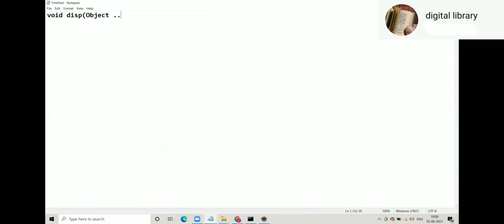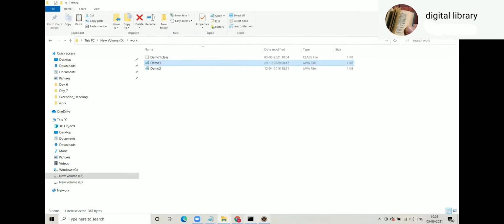Object ellipsis. Suppose str. Now you can pass anything: a combination of integer, float, double, my class, string, n number of classes, and that too n number of values. So that example is there in demo 2.